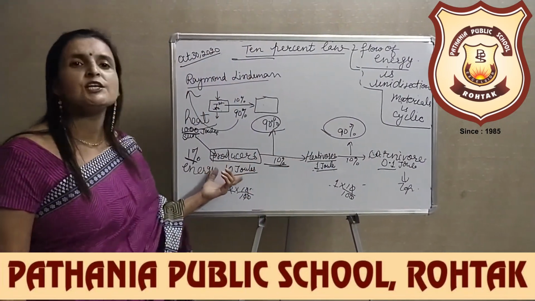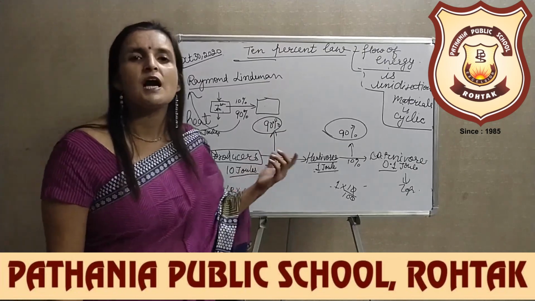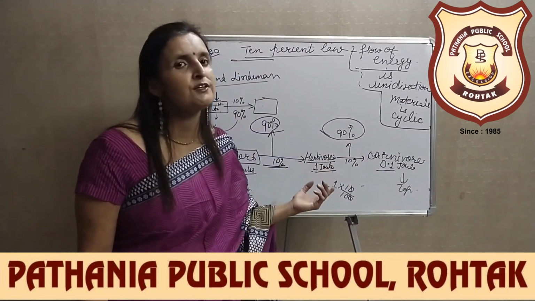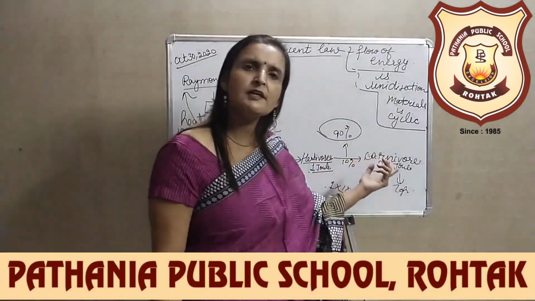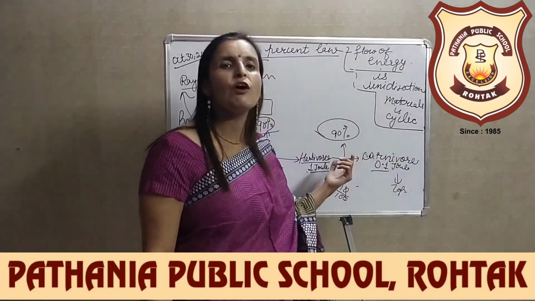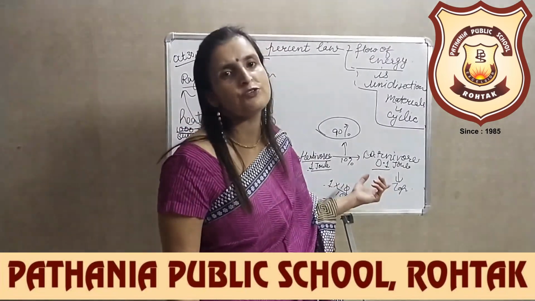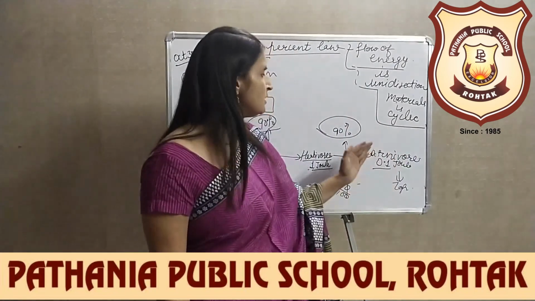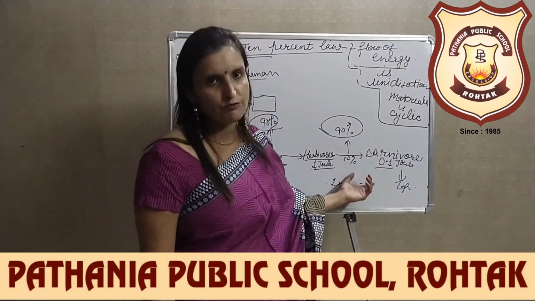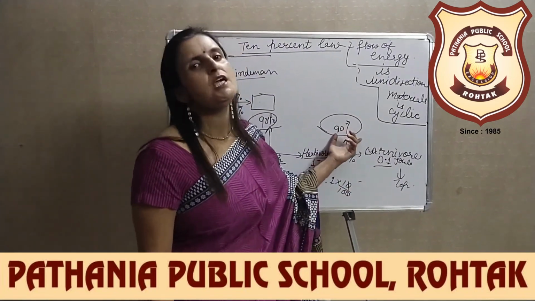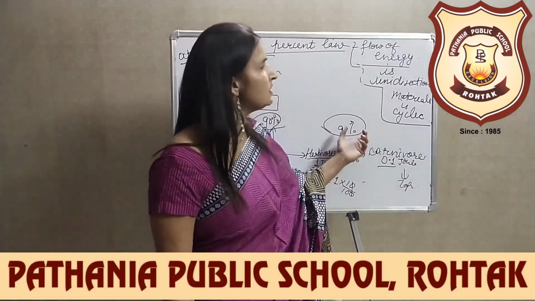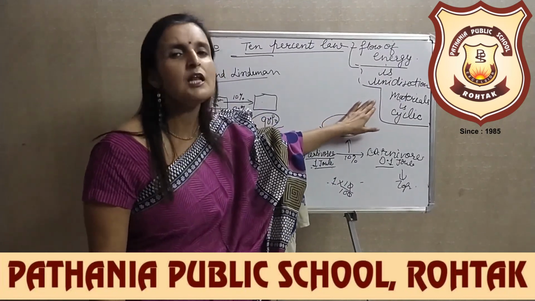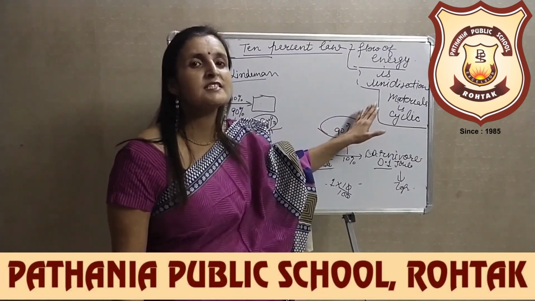Plants utilize inorganic substances, carbon dioxide and water, and they absorb nitrogen from the soil. Ultimately, by the carbon cycle, the water cycle or the nitrogen cycle, all these materials are returned back into the atmosphere. But energy cannot be returned. That is why we say the flow of energy is unidirectional, but the flow of materials is cyclic.